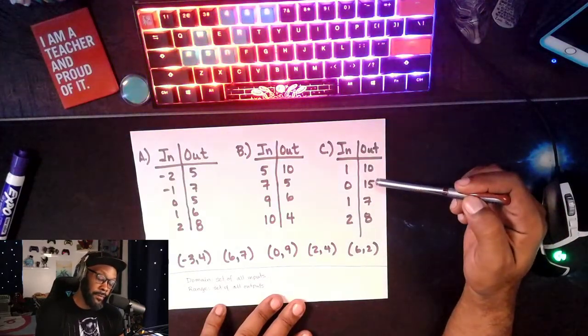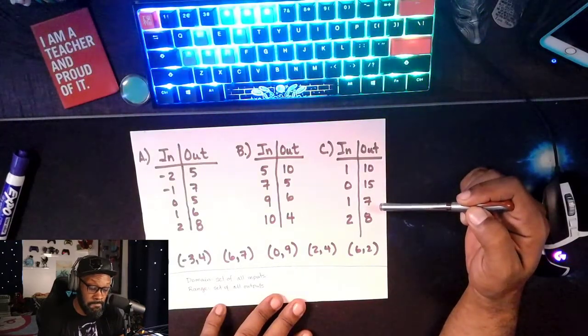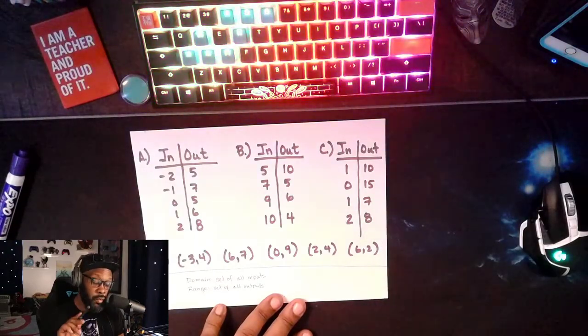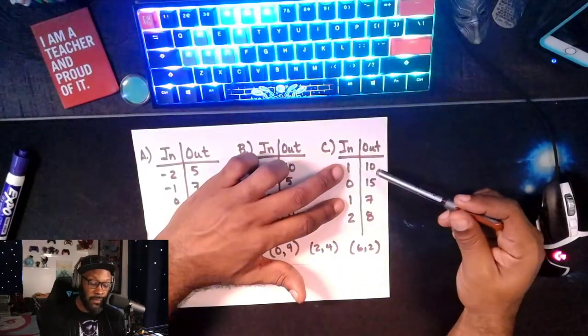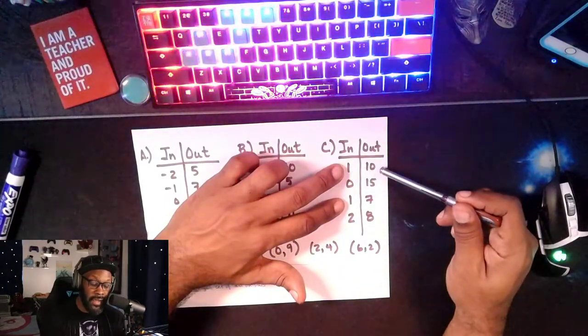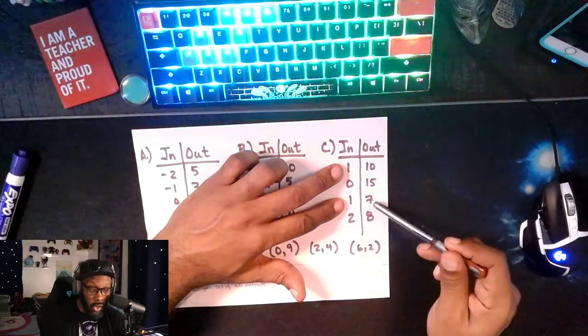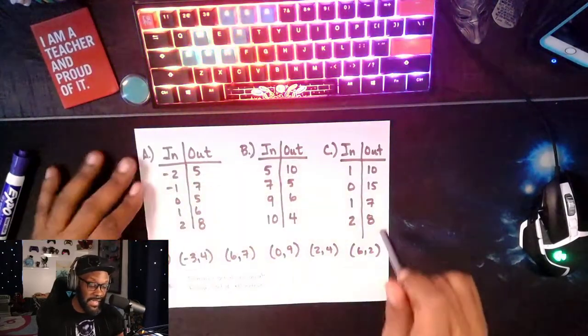Take a look at C. I'm wondering what you're thinking for C here. If you said this is not a function, you would be absolutely correct, because look at those two inputs. Here I said when I input 1, I get out 10. So that has to mean whenever I see 1 later on my input list, it should always say 10, but it says 7. So C is not a function.